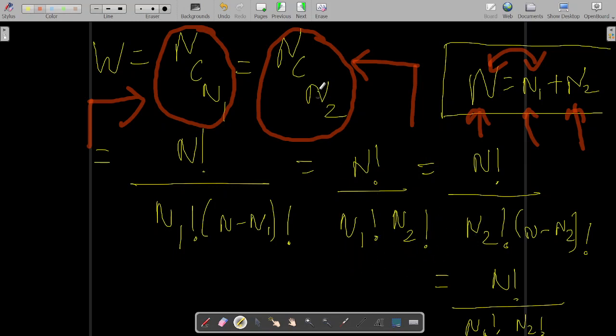This also is N factorial divided by n2 factorial times (N minus n2) factorial, which is N factorial divided by n1 factorial n2 factorial. All these will be equal because there are only two containers and n1 plus n2 is equal to capital N.